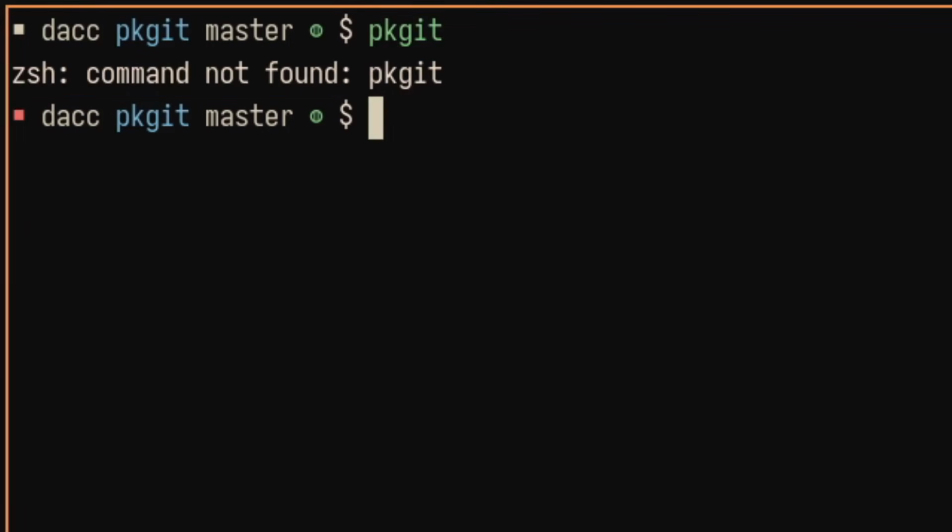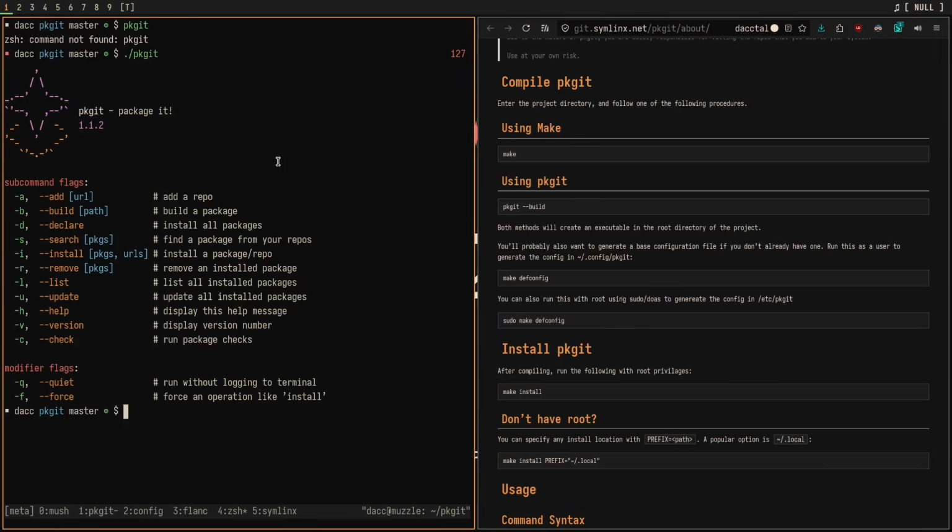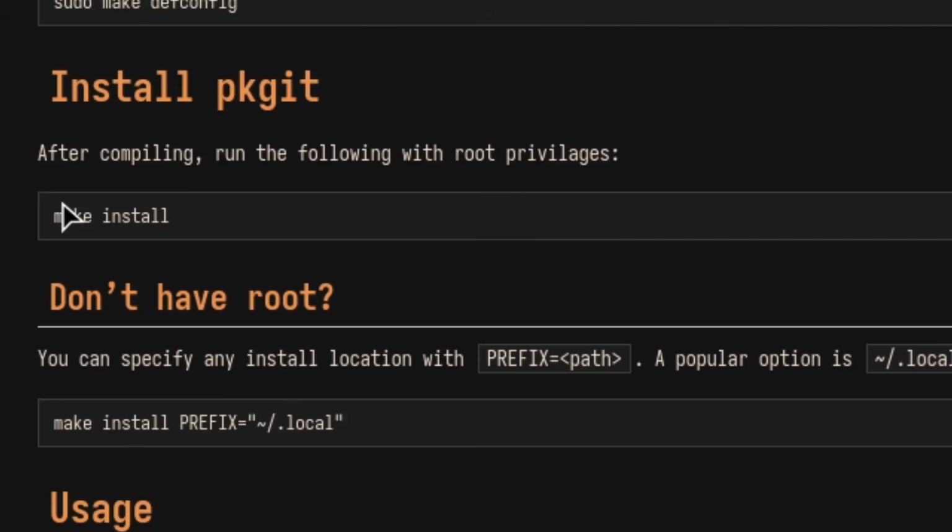Now if I run pkgit, it doesn't work again. See, I forgot to do ./pkgit because we have not installed it yet. We can see I'm currently on pkgit version 1.1.2. This is the newest version. But hey, there we go. We have pkgit working. Now to install pkgit, I'm kind of doing this backwards, but you can do make install,